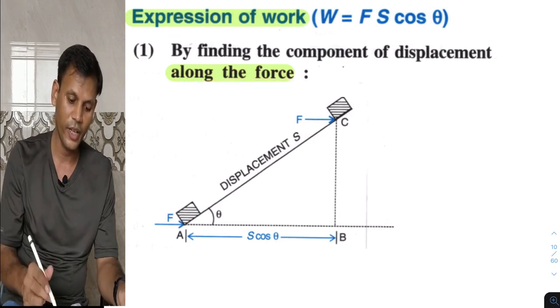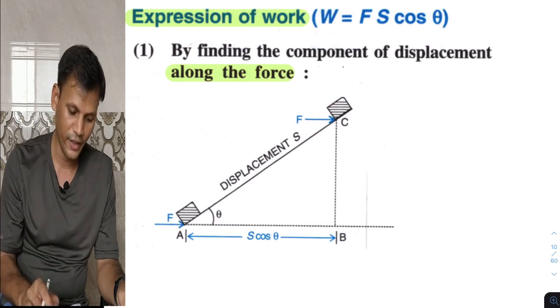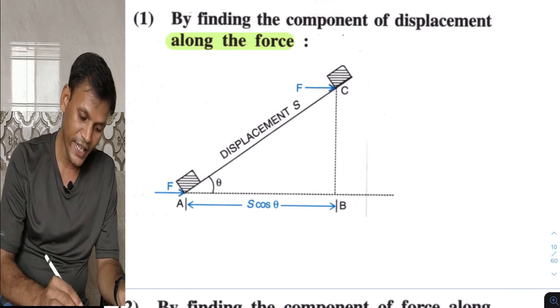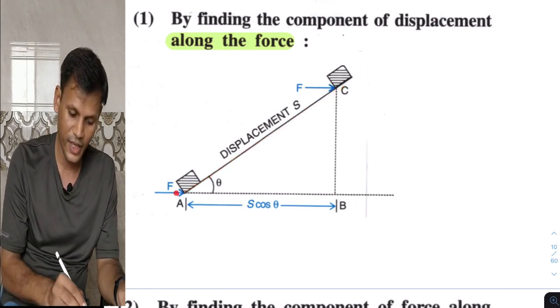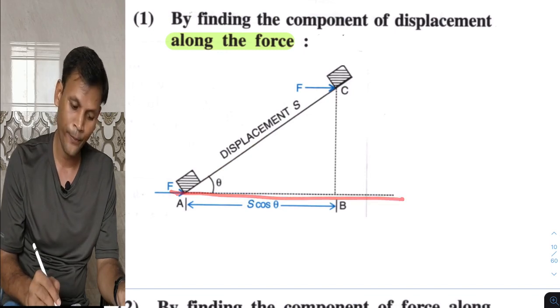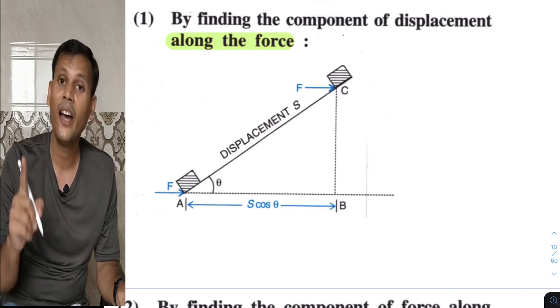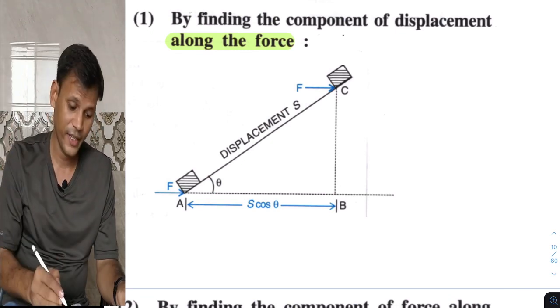What we have in this diagram, just concentrate. Suppose there is an inclined surface AC, and this is the horizontal surface AB. The inclined surface makes an angle theta with the horizontal surface.